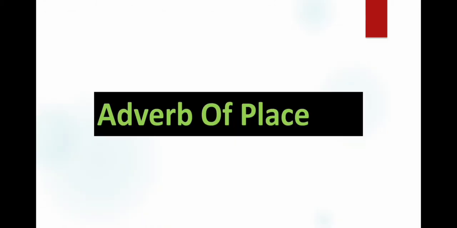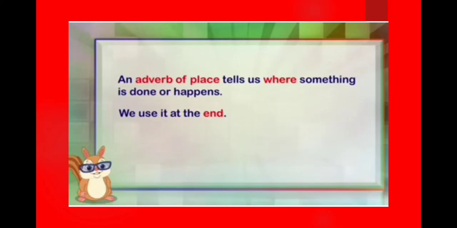Now, second type of adverb is adverb of place. An adverb of place tells us where something is done or happens. We use it at the end. When an adverb tells us where the action has taken place, it is known as adverb of place. It tells us about an aspect of location associated with the action of a verb, specifying the direction, distance, movement or position involved in the action.